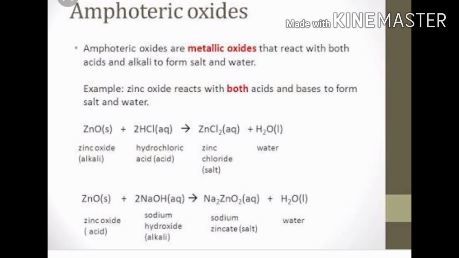Similarly, zinc oxide is also an amphoteric oxide. This amphoteric nature of zinc oxide we have discussed in chapter number 1 also. Zinc oxide reacts with the acid, as you can see here in the reaction equation, to form zinc chloride and water, that is the salt and water. Zinc oxide also reacts with the base. Here the example is given of zinc oxide reacting with NaOH forming sodium zincate and water.